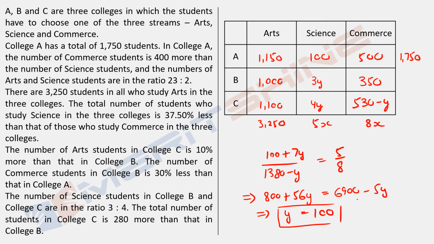Everything else is very simple. This is 3y, I can write 300 here. This is 4y, I can write 400 here. This is 350, this is 530 minus y, so you can just write 430 here. You got everything. If you want to write the totals, you can write that as well.